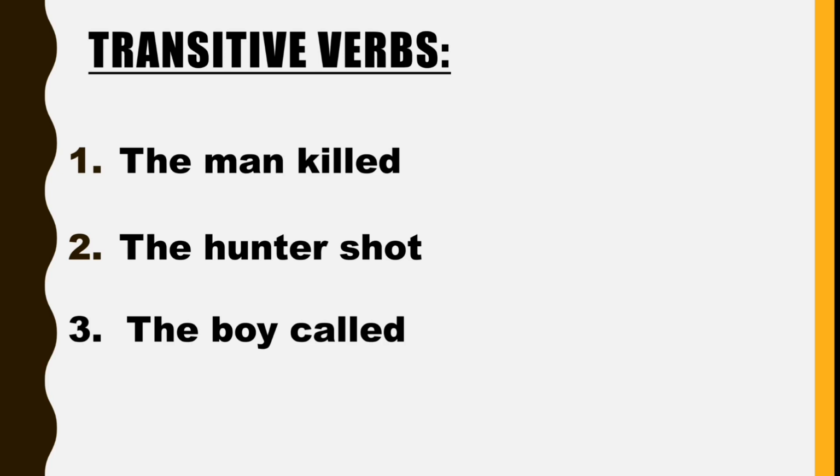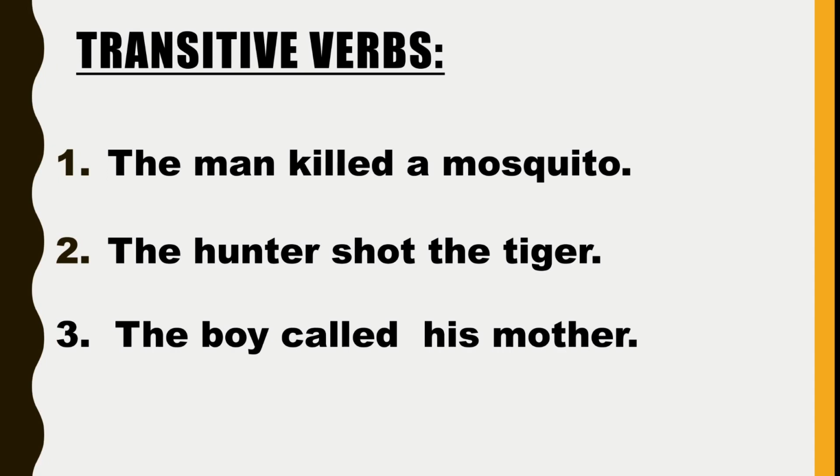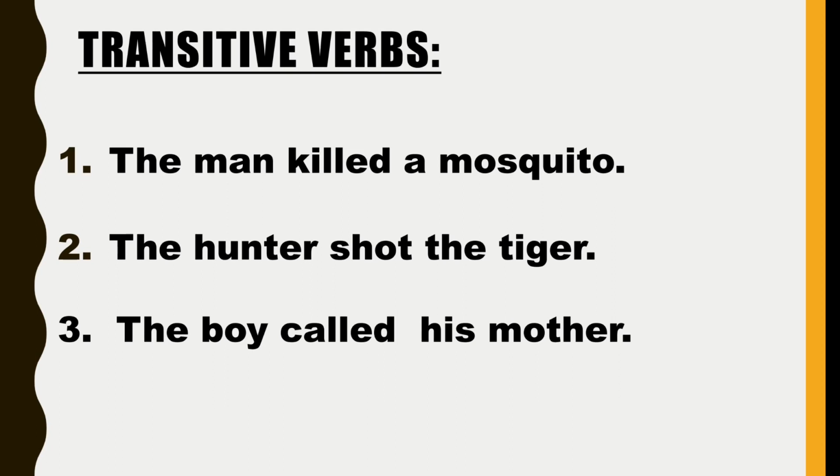We need to add some meaning to them to make them more complete and more meaningful. So let us just say, the man killed a mosquito. The mosquito beat the man and so the man killed it. The second sentence, the hunter shot the tiger. Well, yeah, that makes sense. The third sentence, the boy called his mother. Great. So, we have added some things here and we've made it complete by giving it some meaning.